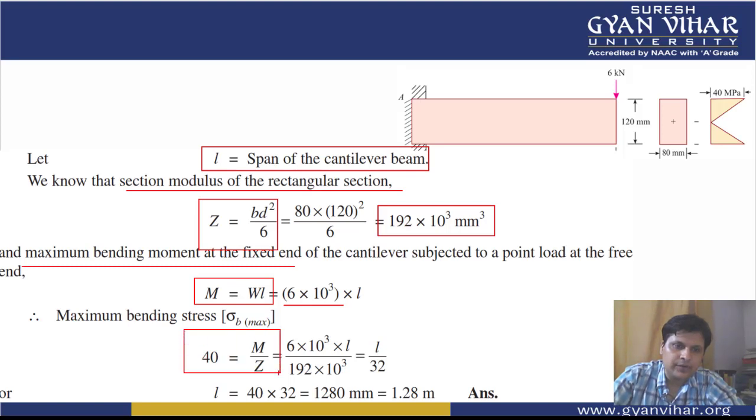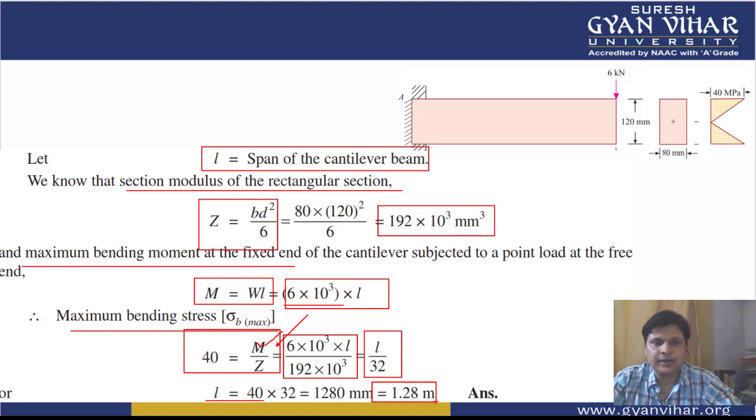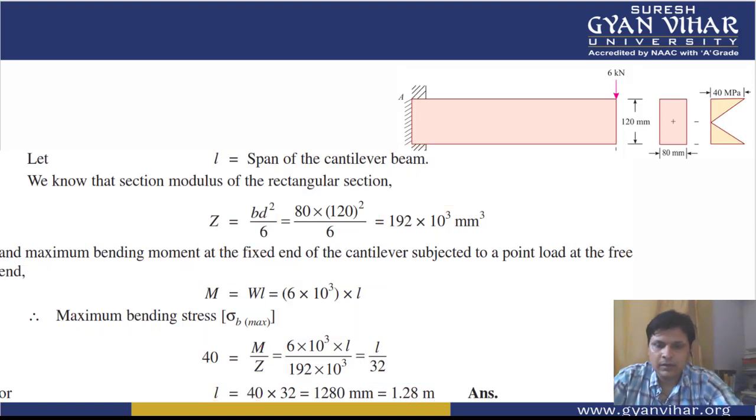Finally equating these two, the bending stress formula is sigma b is equal to M by Z. So from this equation, putting the values of sigma b and Z, we can get the value of L. As the moment value, we have used M is equal to WL. So I hope this is also an easy question and you have understood how to solve it.